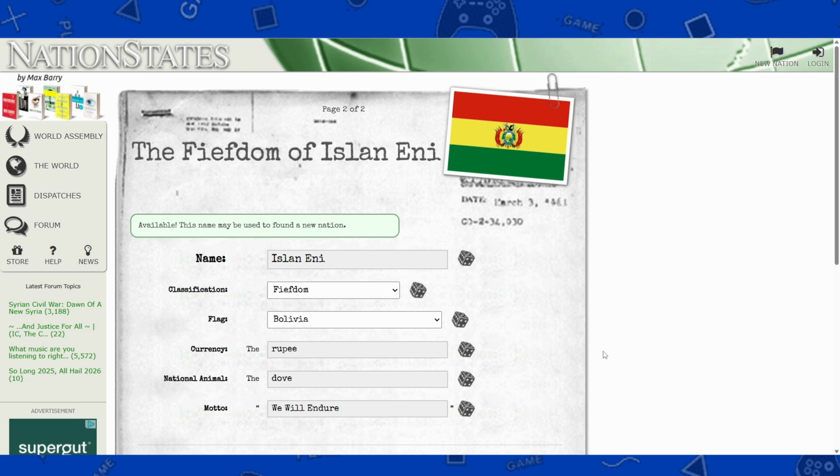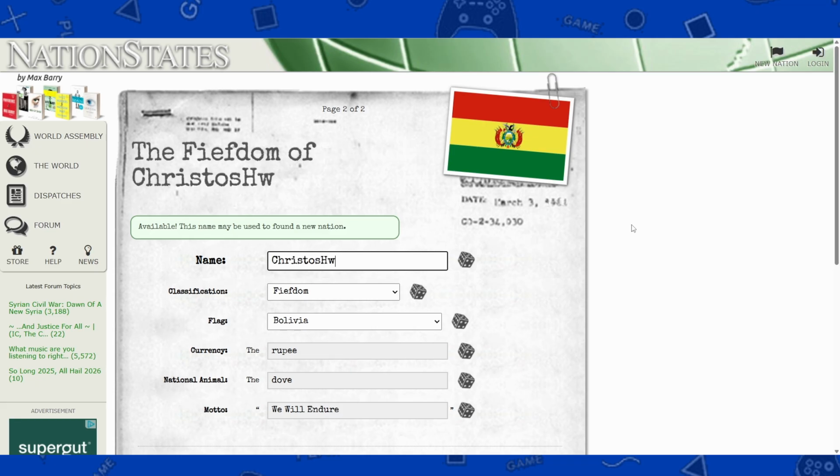And it'll give you pre-made names, mottos, and currency and all that stuff. Or you could name it yourself. I'm just going to do Christos How To. There you go. And then classification, we're going to randomize like so.